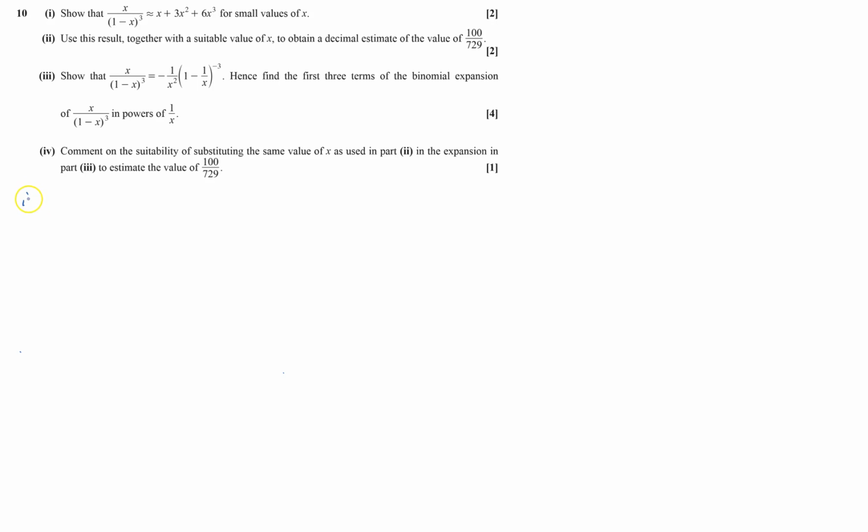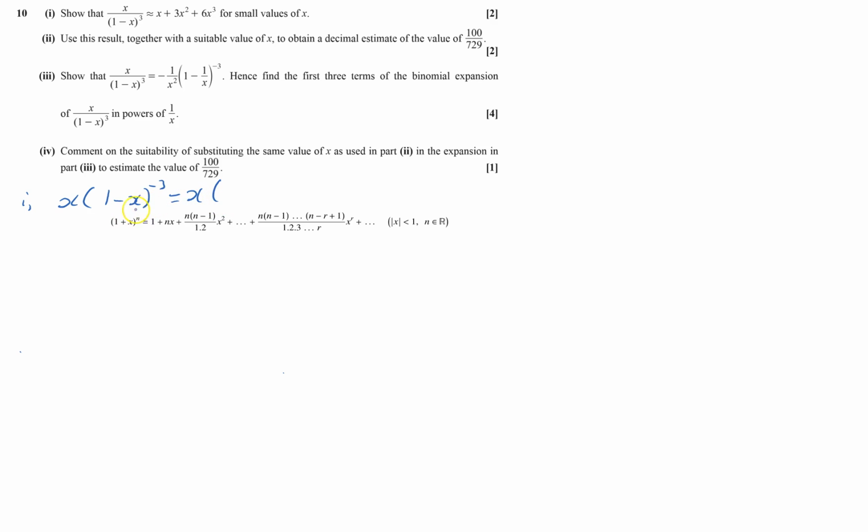Okay, so first part, I've got x over (1 minus x) cubed, so that's going to become x times (1 minus x) to the minus 3, and then I'm going to have to use the binomial expansion, so I'll just put that in. So this equals